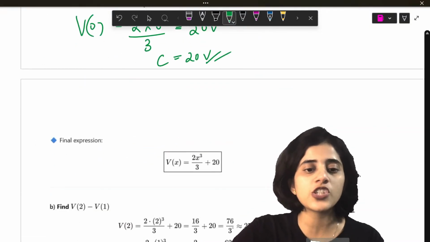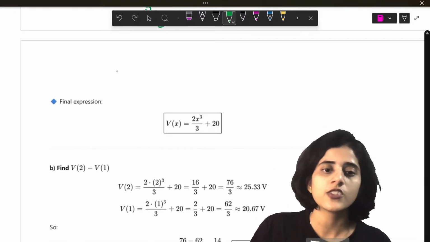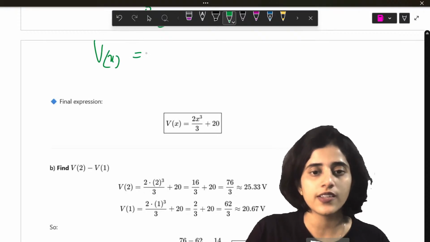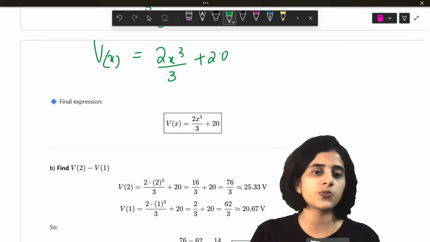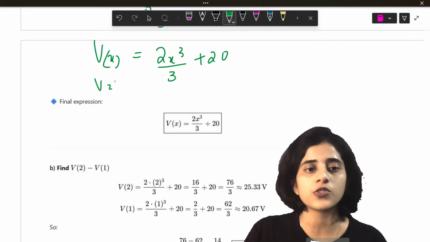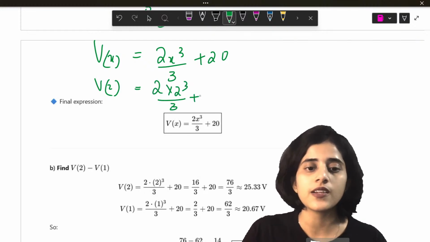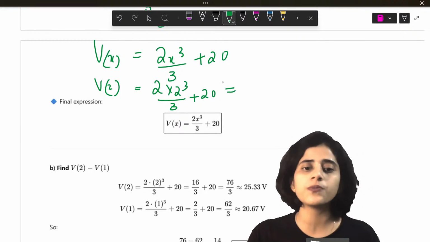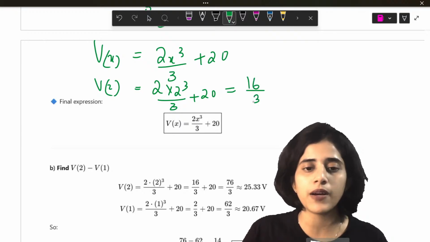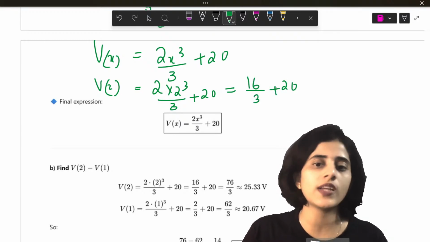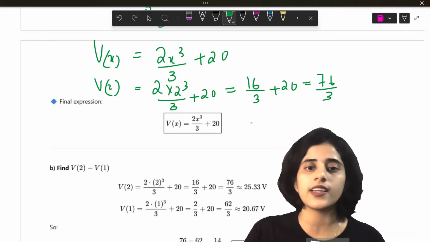Now I have to find the potential difference, V2 minus V1. So now I have my total Vx, which I already know is 2x cube by 3, but I know the constant also now. So it's plus 20. So to find V of 2, I have to do 2 into 2 cube by 3 plus 20. So 2 into 2 cube is 16, 16 by 3 plus 20, which is 76 by 3. You do the math, you'll get the answer.